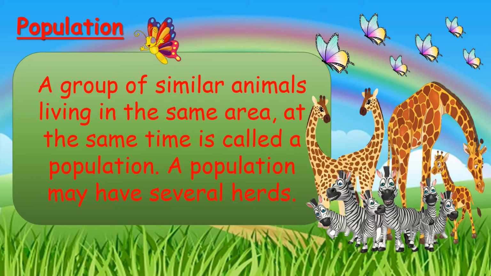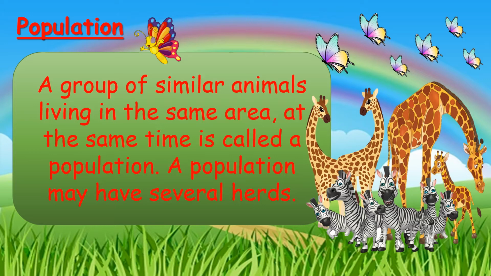When we talk about population, it is a group of similar animals, like the herd of elephants, the herd of zebra, the herd of giraffe, or the pack of wolves. When these similar animals live together in the same area at the same time, we call it a population.